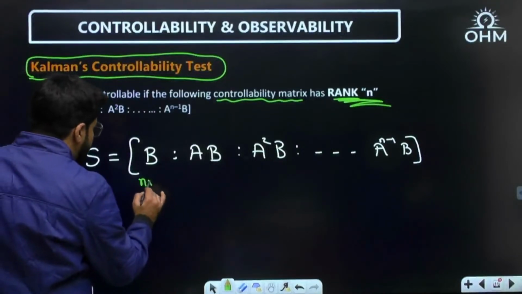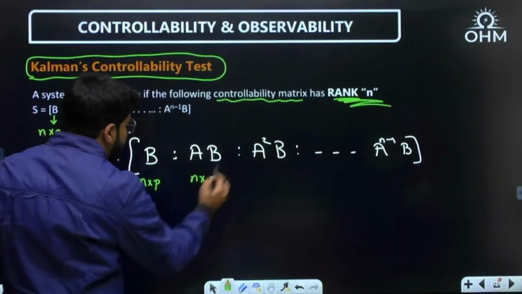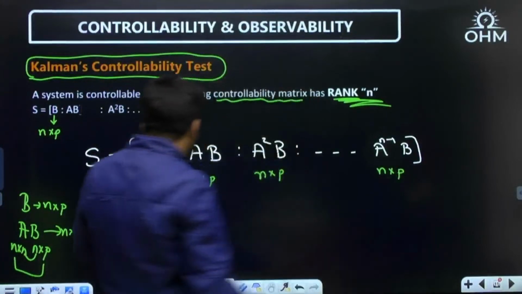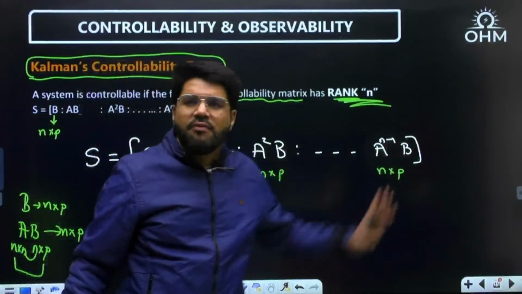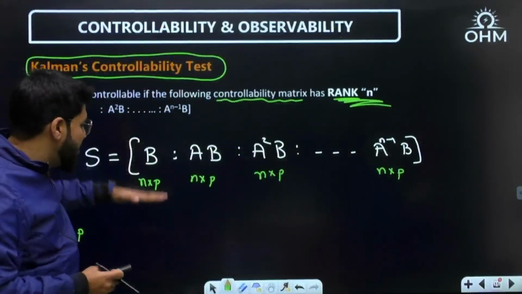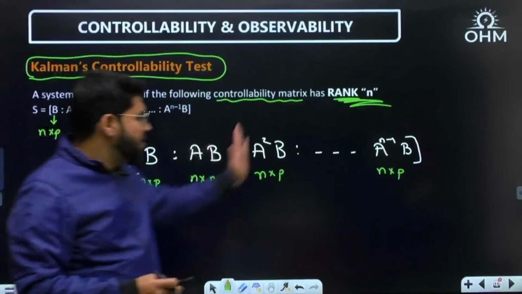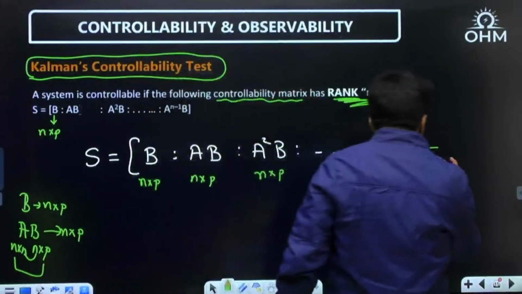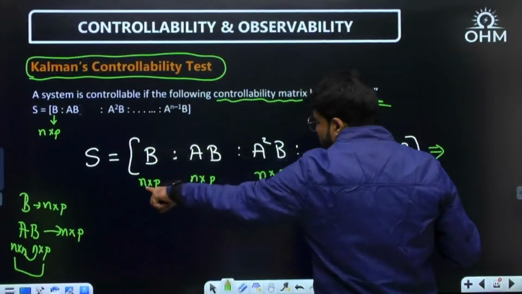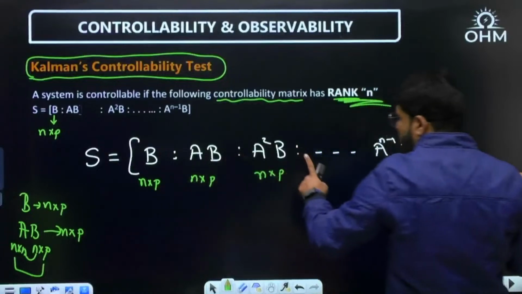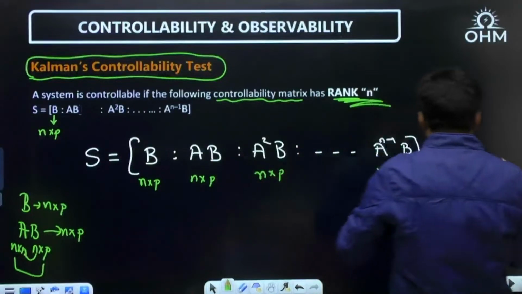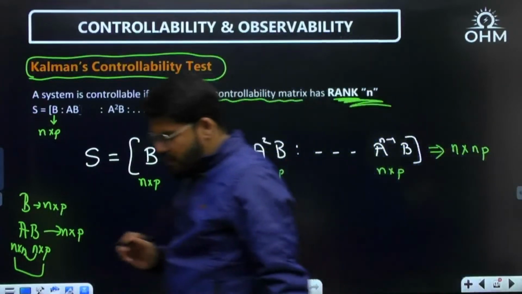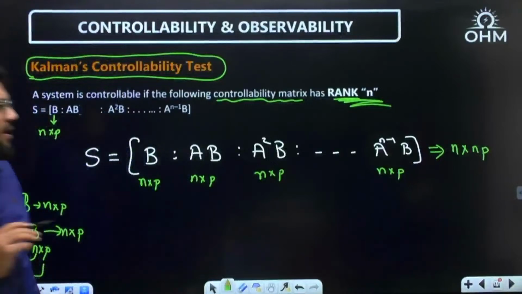So B is n cross p, AB is also n cross p, and similarly the next ones will also be n cross p. All of these matrices will be n cross p, and you are arranging them one after the other horizontally. That means you're not increasing the number of rows, what you are increasing is the number of columns. The number of rows is fixed at n, but the columns are p, n times, that is n cross np. So first we have to form the controllability matrix S.